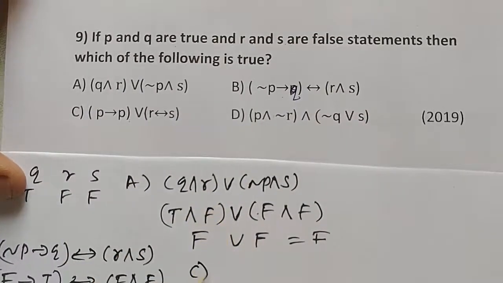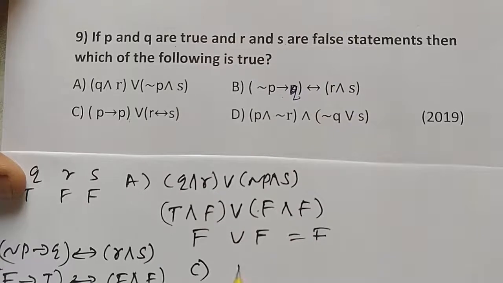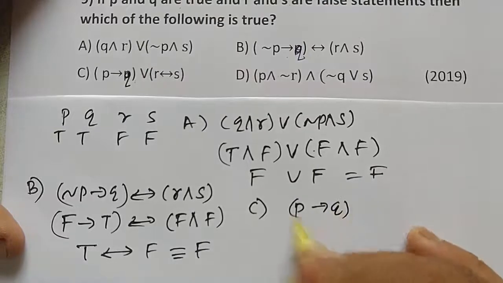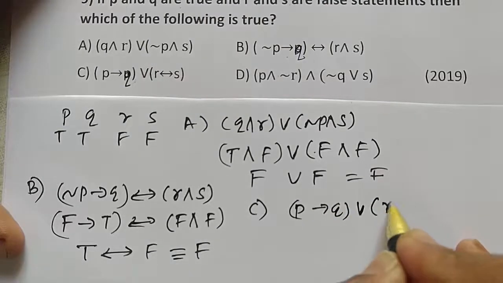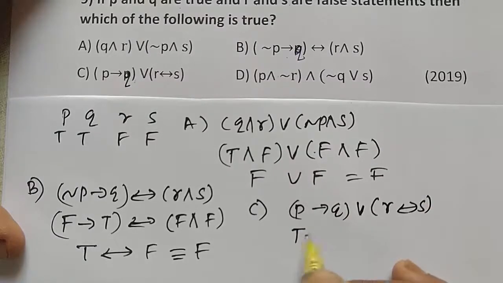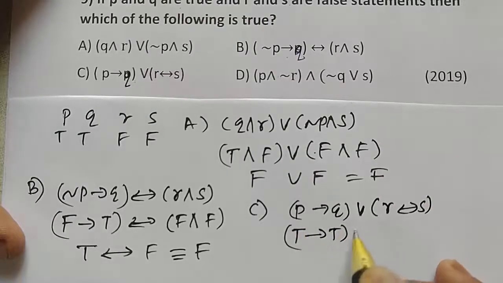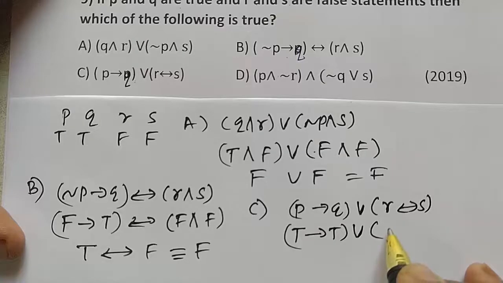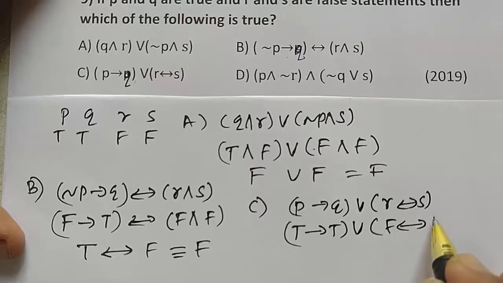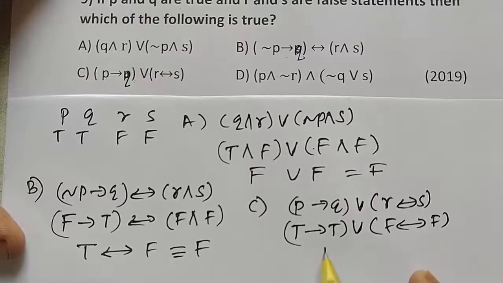Now option C, P implies (Q or R) double implication S. P has truth value true, Q has truth value true, or R has truth value false, and so it is true.